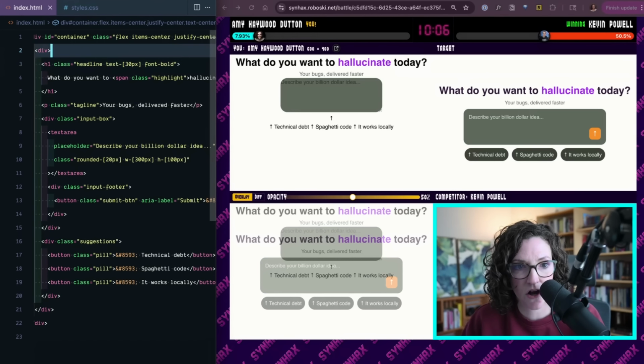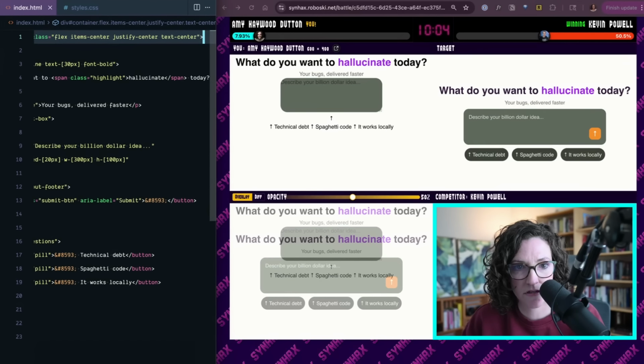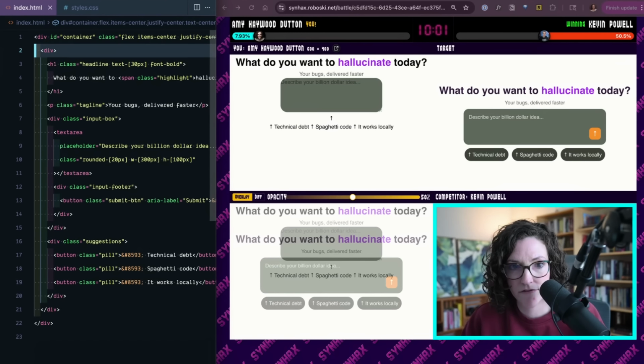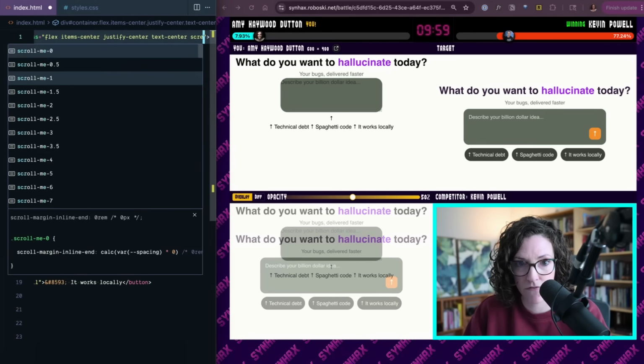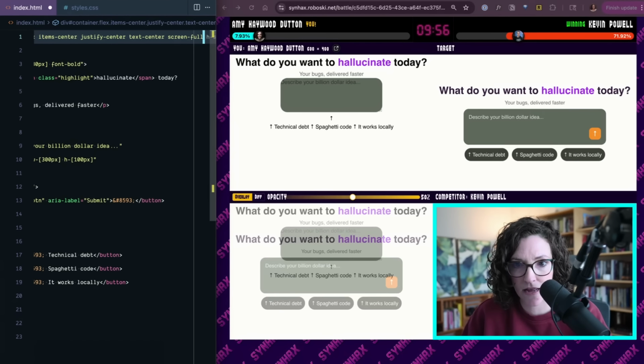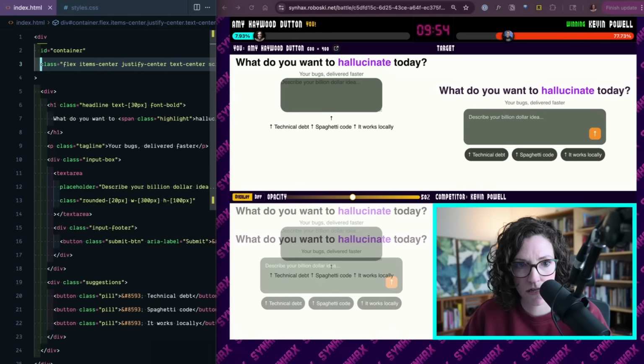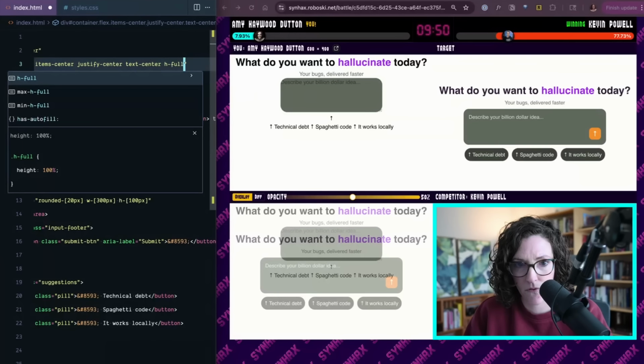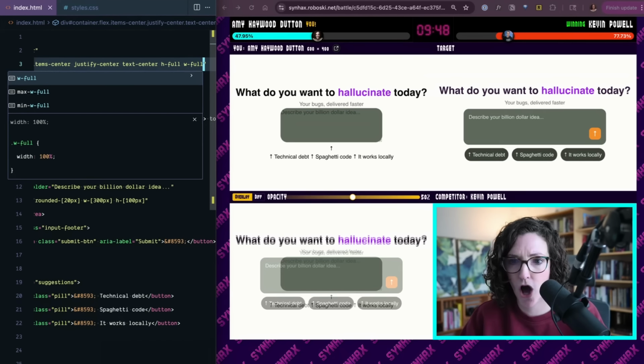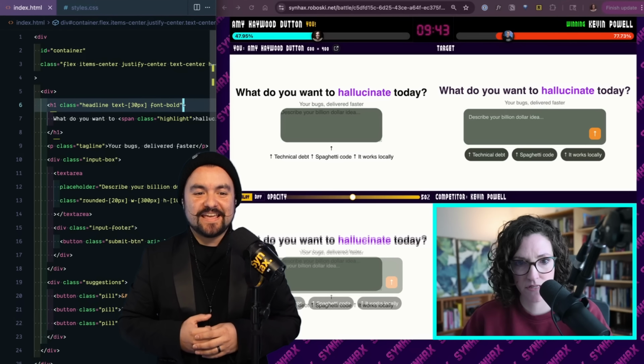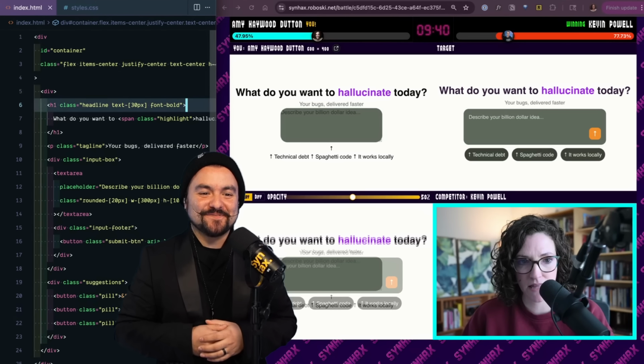And then we need to center all of this. Flex, item center, justify center. That should work. I have this. Oh, we've got to put a height on here. So screen full. So that'll bring that guy in. Should. Okay, height full, width full. There we go. Nice. All right, we see Amy getting that center alignment on the flex box.